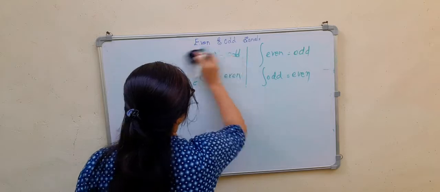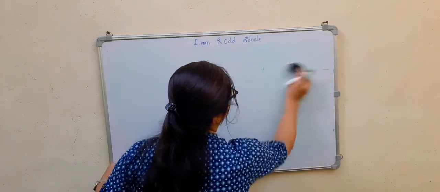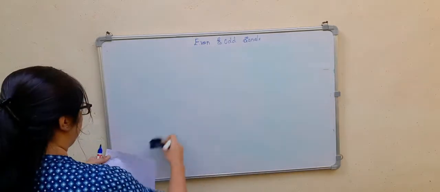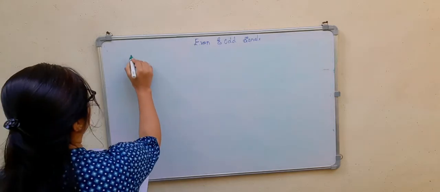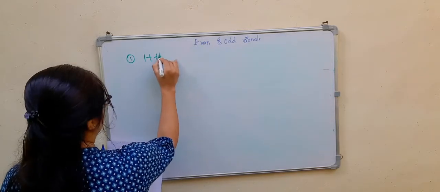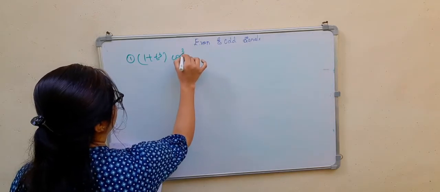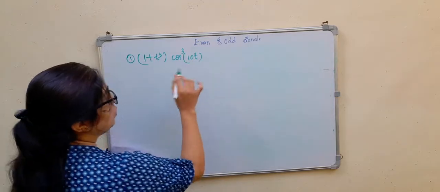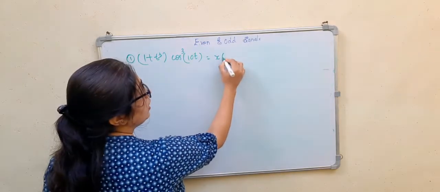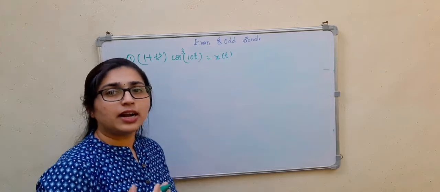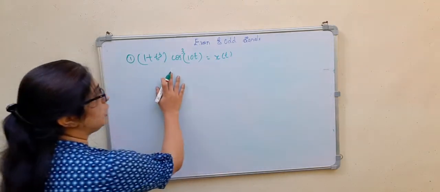So now let us consider some examples. The first one: 1 plus t cube, cos cube 10t. This is x of t, and they are asking to find the even and odd components of this particular signal.